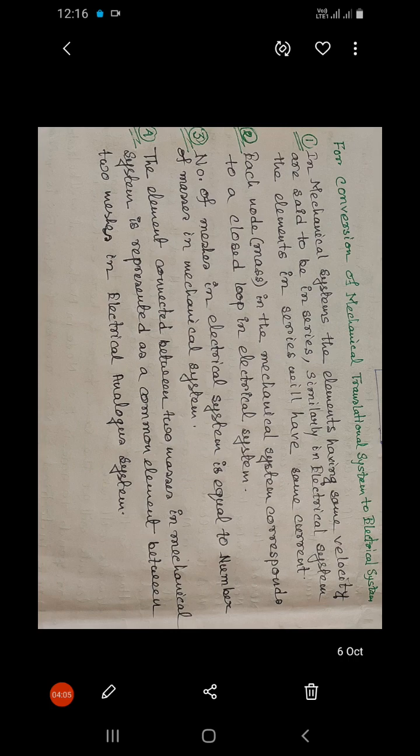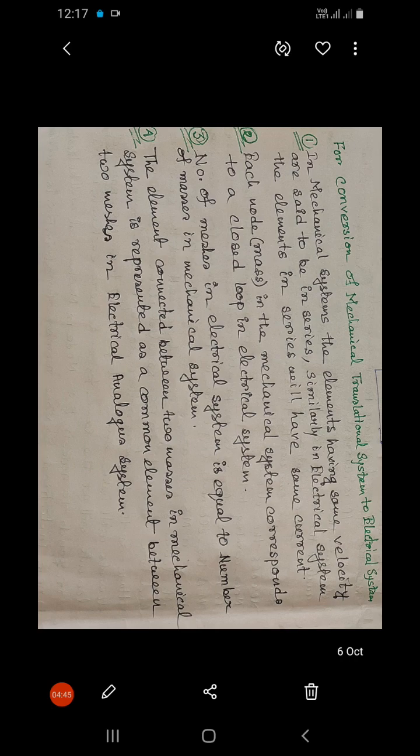Now coming to the fourth and last point. What is our fourth point? The elements connected in between two masses can be considered as common elements between the meshes in the electrical system. Based on these four points, I want to convert one mechanical translational system into an electrical system based on force voltage analogy.